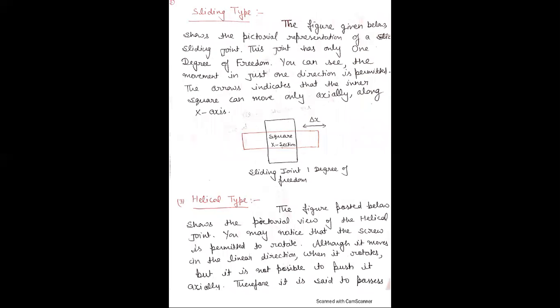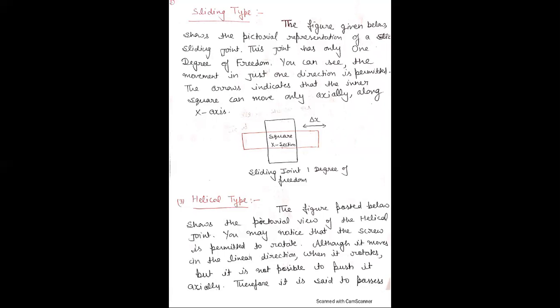Next is the sliding type joint. The figure shows the pictorial representation of the sliding type joint. This joint has only 1 degree of freedom. Therefore, in this joint, the body can move easily in only one direction. The arrow represents that the inner sphere can move. This inner sphere can easily move axially, along the x-axis direction.